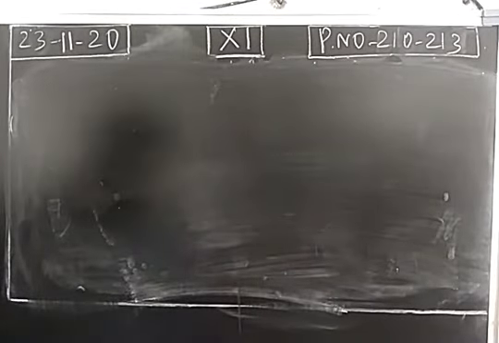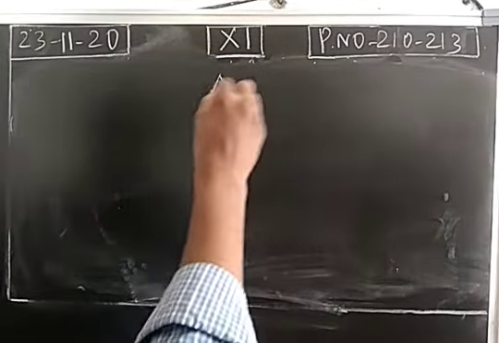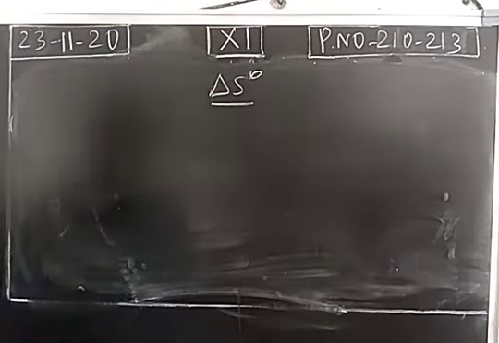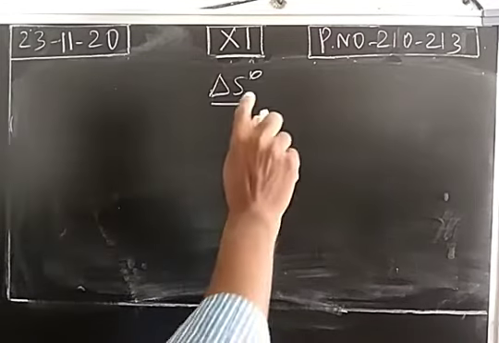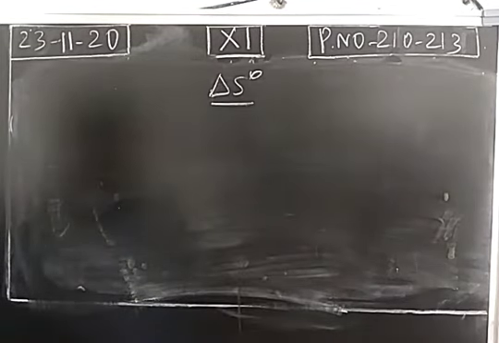Okay, next one, what is standard entropy change? In the first law of thermodynamics, we studied enthalpy change and standard enthalpy change, standard enthalpy change of formation of compounds, standard enthalpy change of reactions. Many things we have studied. The same concept, instead of enthalpy, here we are going to study entropy.